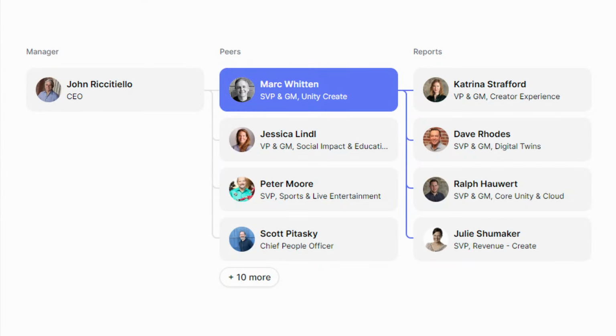Amazing. You're up to speed. Now we can get to the interesting questions, like why isn't the CEO, good old John Riccitiello, making this statement? And who is the author of this letter, Marc Whitten? Anyway, Marc's a part of the corporate suite, which puts his salary firmly in the 8-figure range. We'll come back to that.